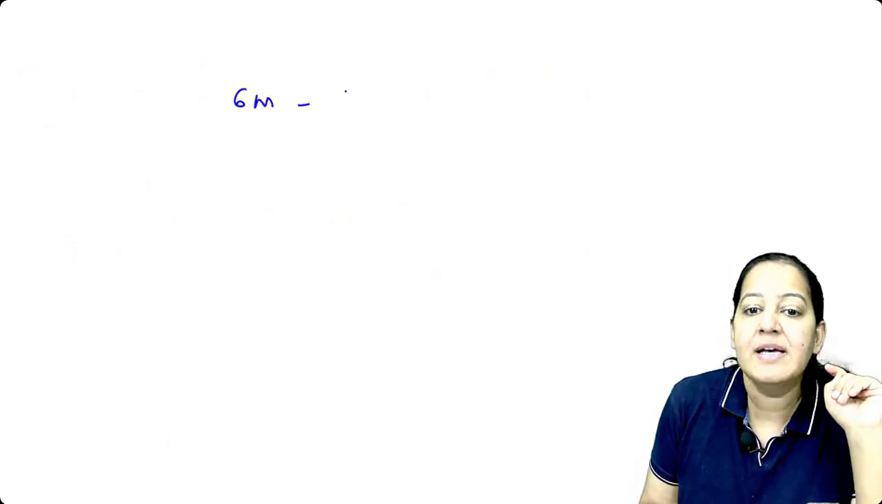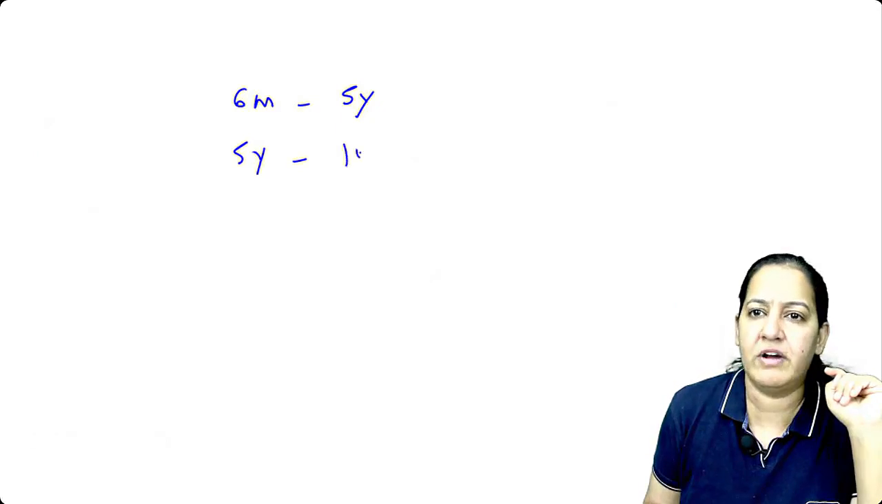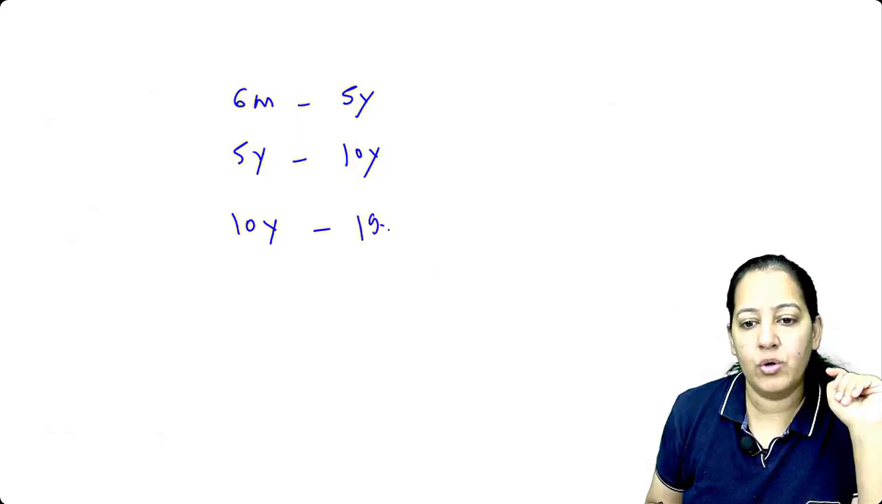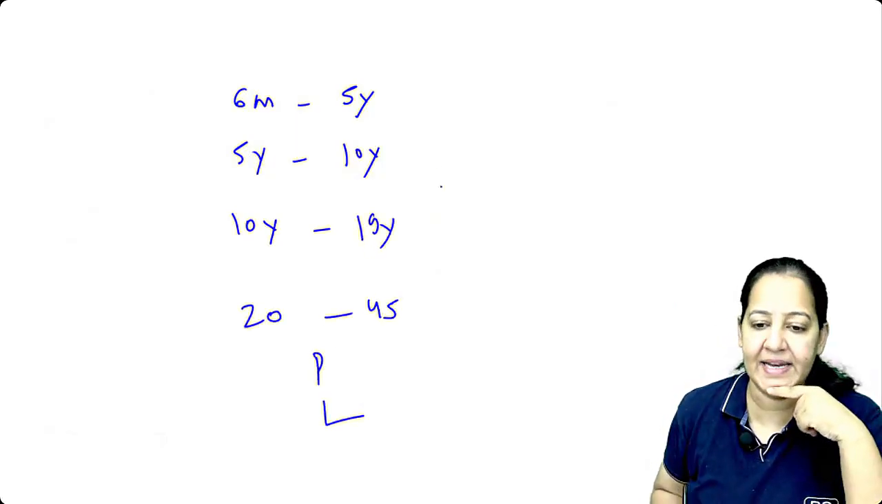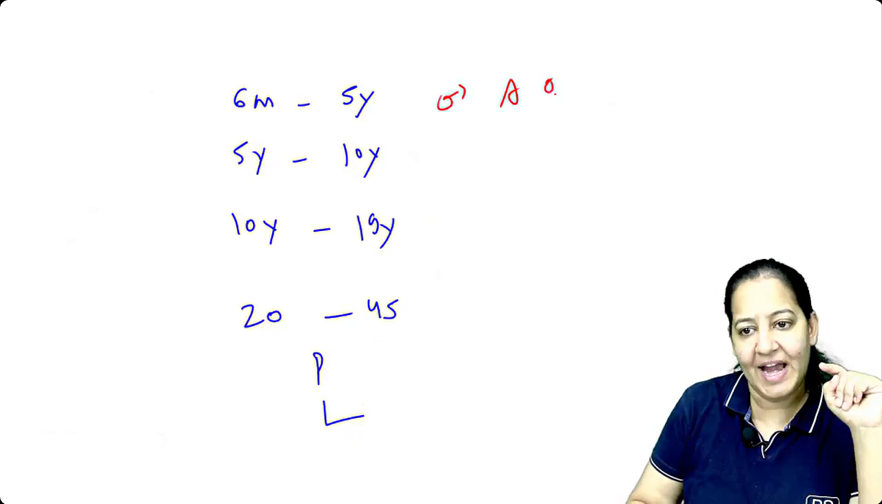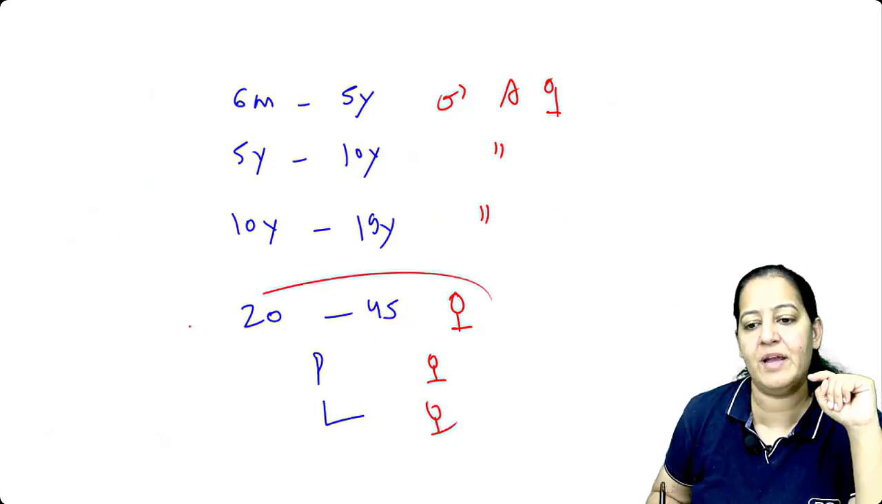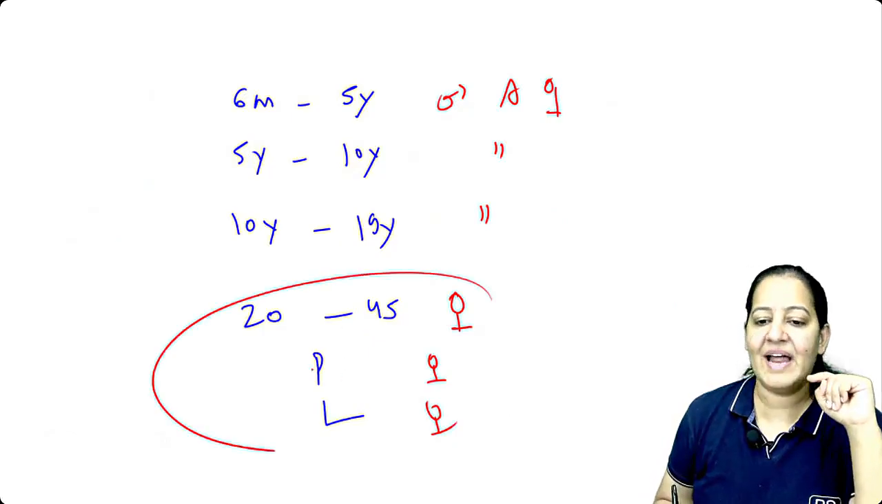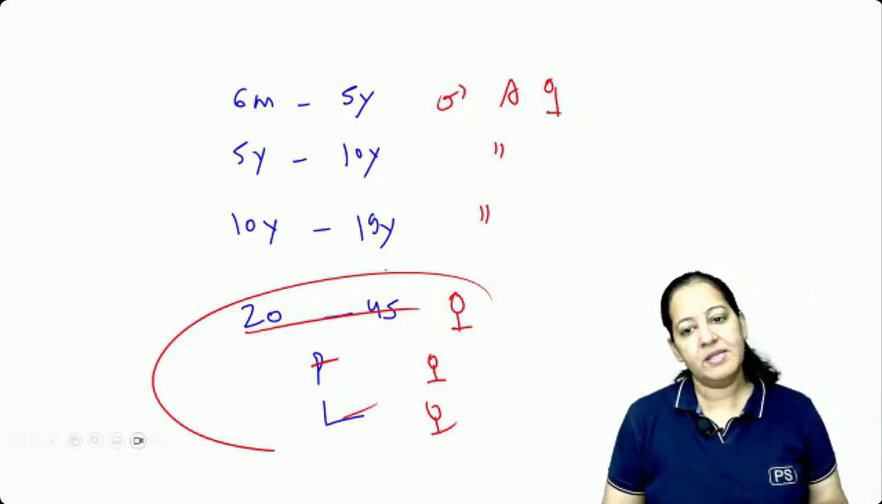Got it? So these are the 6 beneficiaries. Can you enumerate what are the 6 beneficiaries? 6 month to 5 year, 5 year to 10 year, 10 year to 19 year, 19 or 20, whatever, 20 to 45, pregnancy, lactation. So here male and female both. Here also. But here only female. Obviously lactation and pregnancy will be only in female. But this is also only female. Got it? So these are the 6 beneficiaries.